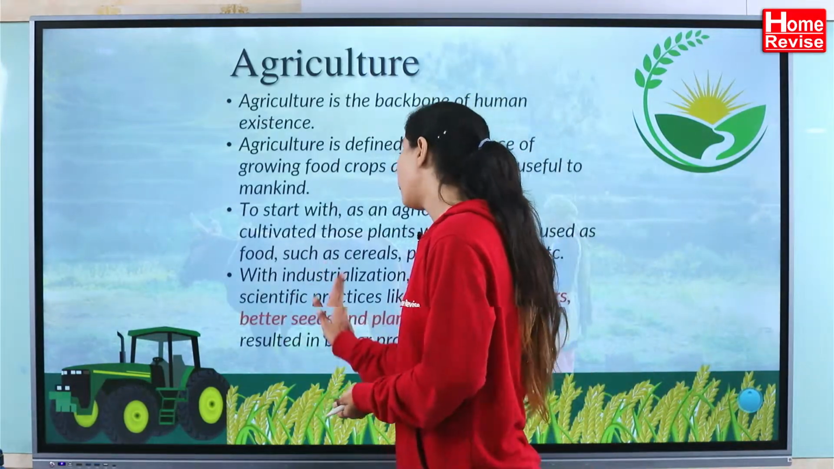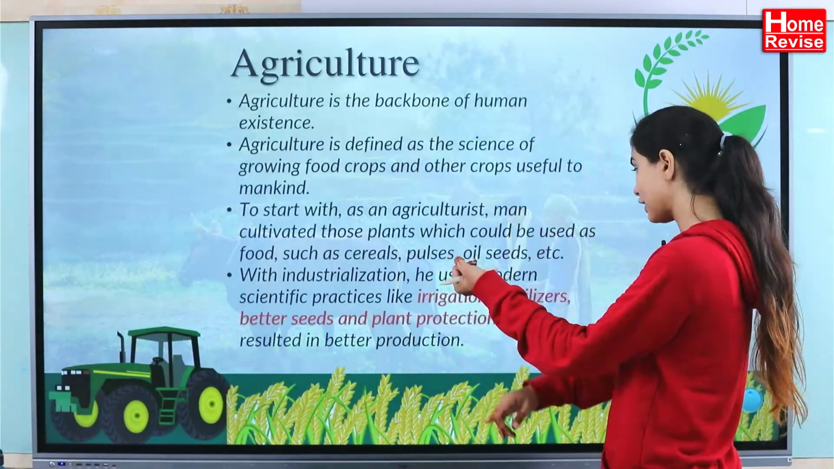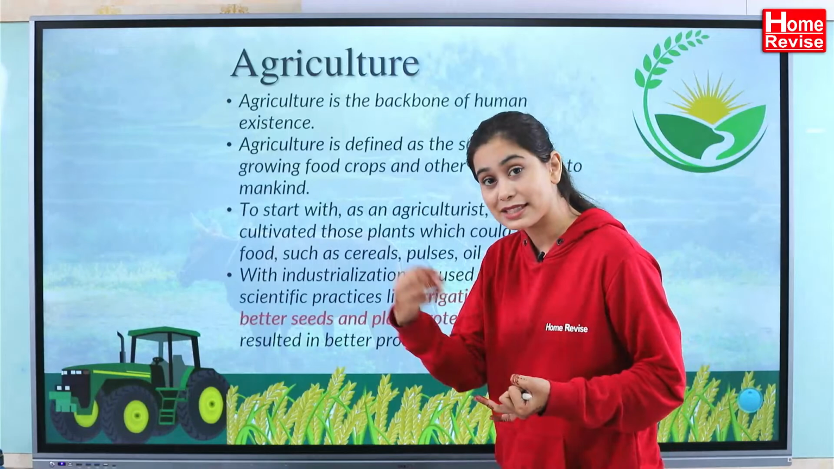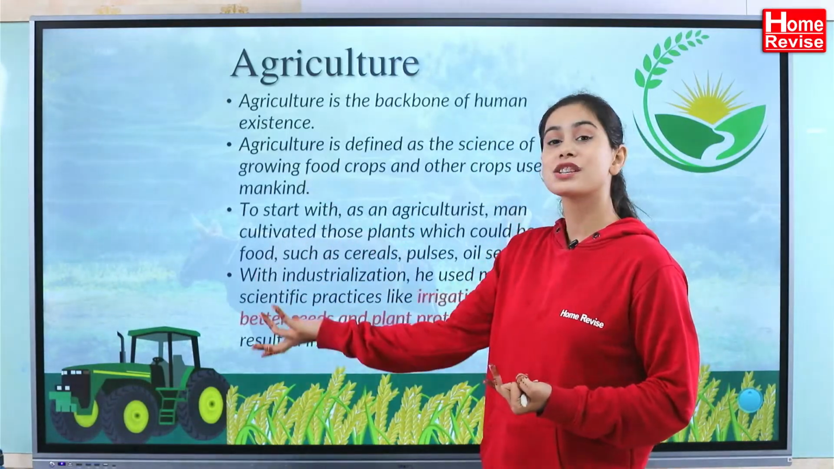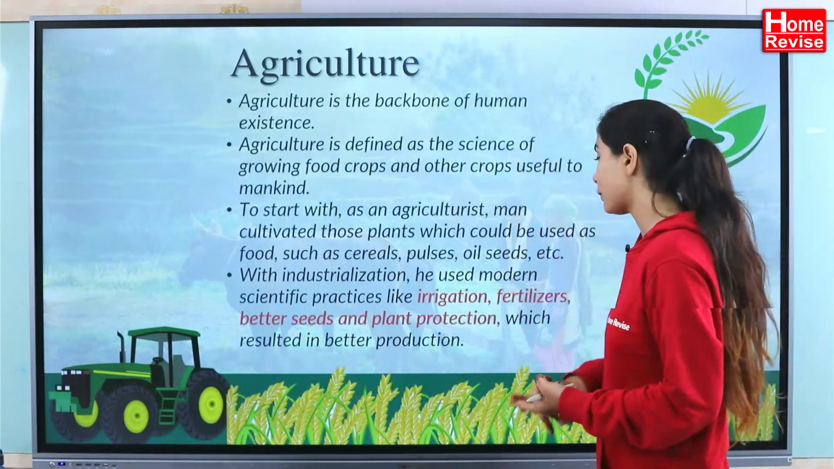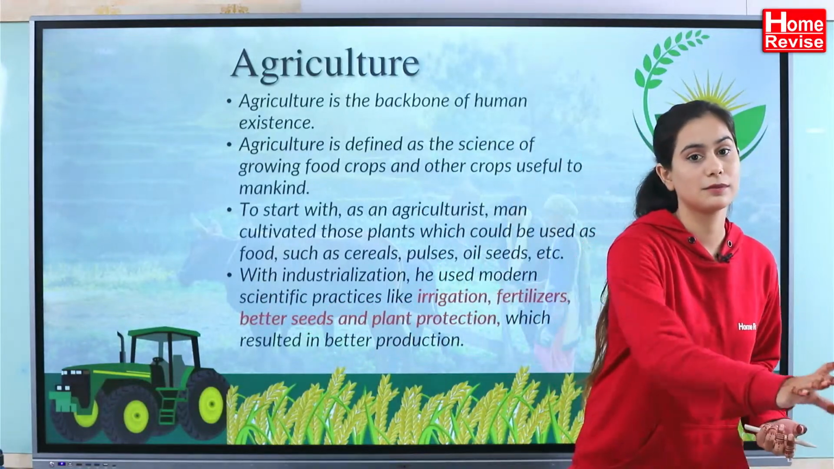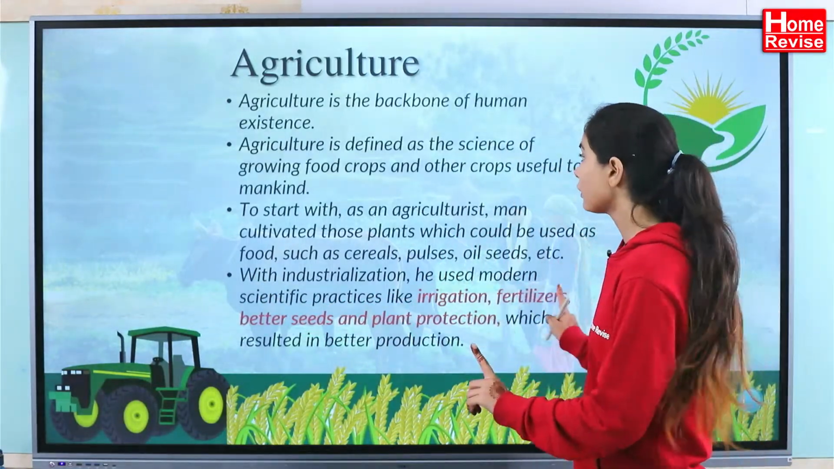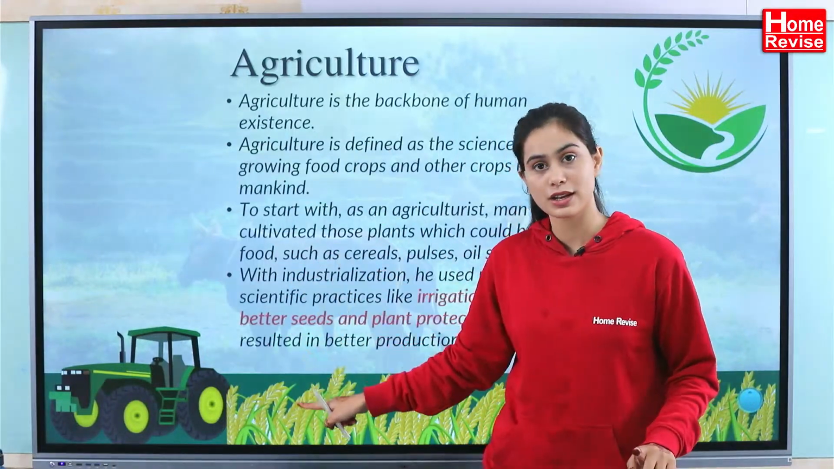Yes. So with industrialization, man used modern scientific practices like irrigation and fertilizers. We started making fertilizers. We know what fertilizers are, which enrich the soil. Then better seeds and plant protection, everything was possible only because of industrialization. Clear? Done? Okay, what is agriculture? How did agriculture get transformed because of industrialization?